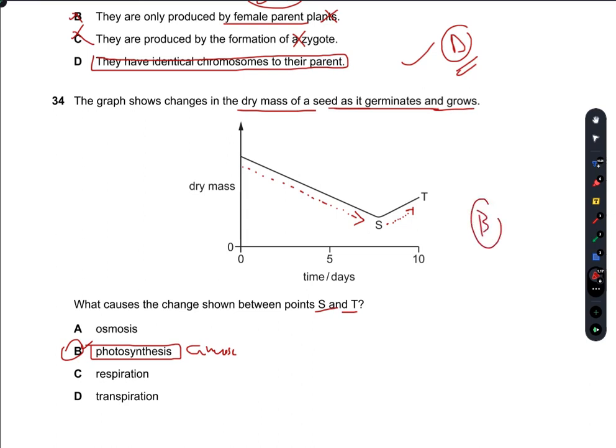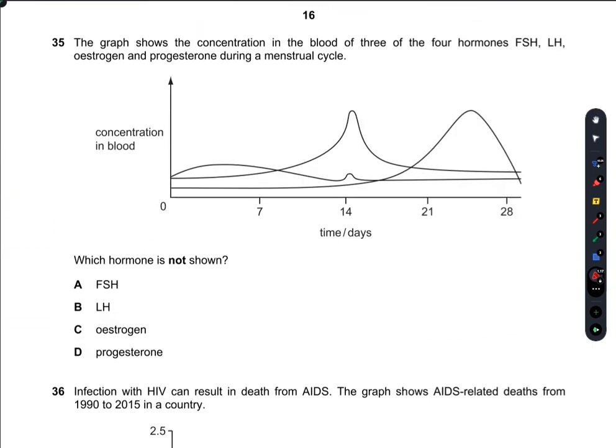So it is synthesizing glucose. So I would go with photosynthesis. Osmosis does not occur and transpiration does not occur in the seed, whereas respiration breaks down glucose. So I can say that suppose this is R, from R to S respiration takes place, and S to T photosynthesis takes place, because dry mass now increases because the glucose is being manufactured. So B is the right option.